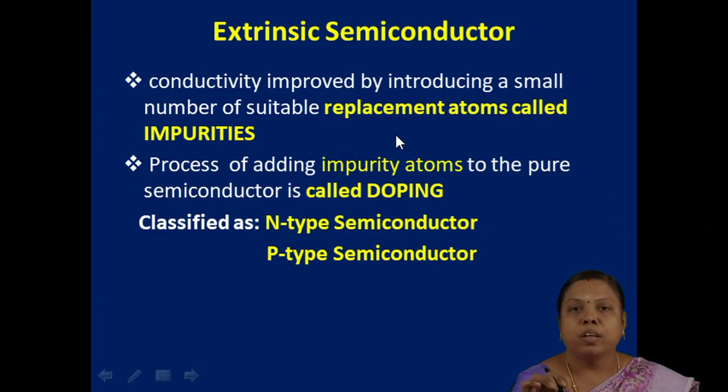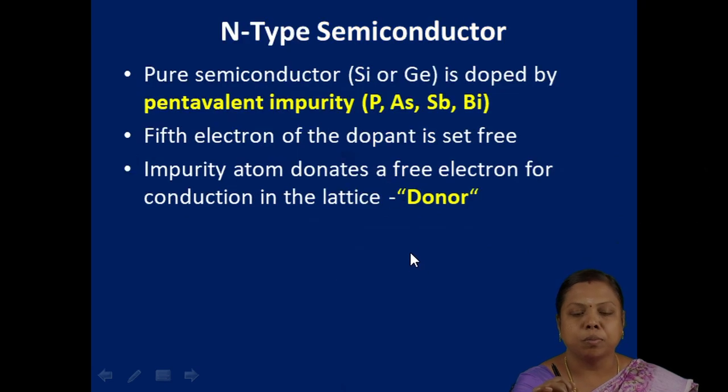Next, let's see the extrinsic semiconductor. I already told you the extrinsic semiconductor is an impure form of semiconductor, because we are mixing some impurities there. Some element is additionally mixed in to give electrical conductivity. The mixed impurities are called dopants, and the process of mixing is called doping. Doping is the process of mixing impurity with atoms which are inert for conduction. This is again classified into N-type and P-type semiconductors.